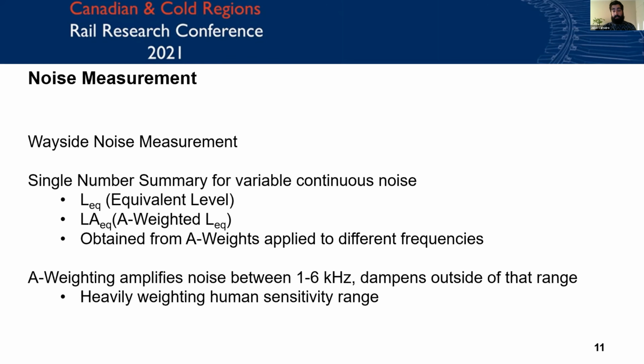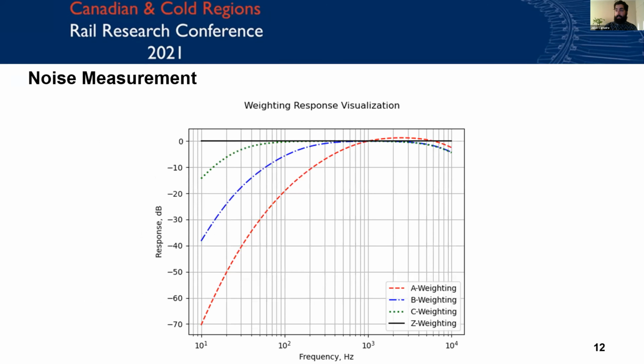A weighting is applied to this to properly highlight or amplify human noise sensitivity. We're sensitive to 2K to 5 kilohertz, so this adequately amplifies 1 to 6K. And just visualizing it here, you can see it's not quite a transfer function, but you can see that there's a gain above 0 decibels between 1K and about 6K, indicating that those are amplified as opposed to outside of that range, where it is dampened.